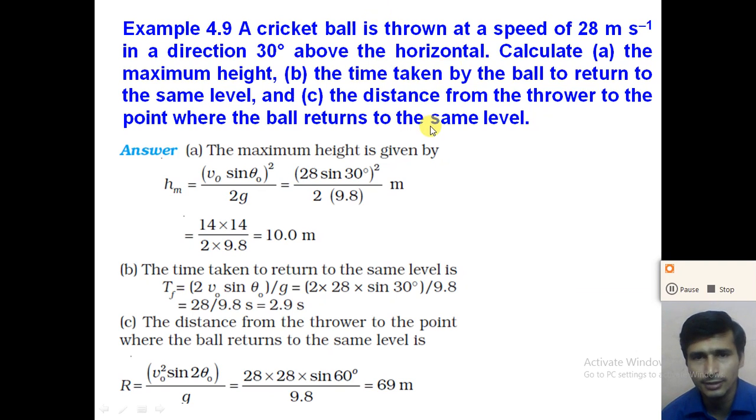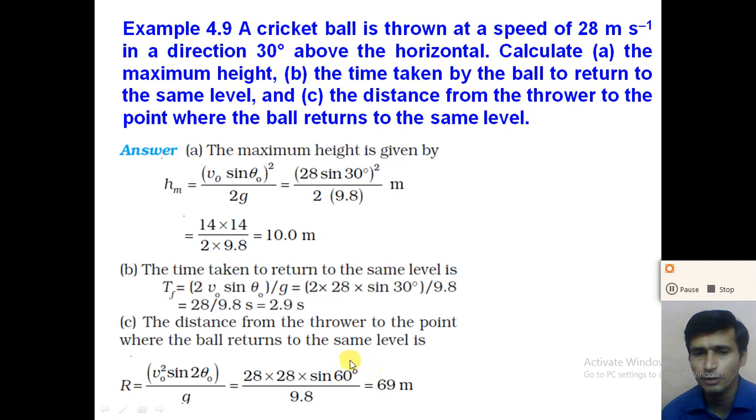And the third question is the distance from the thrower to the point where the ball returns to the same level. So we need to find the horizontal distance covered by the projectile, that is the range of the projectile. The range r is equal to v0 square sin 2 theta divided by g. Here v0 is 28, so 28 multiplied by 28 into sin 2 into 30, that is sin 60, divided by 9.8.